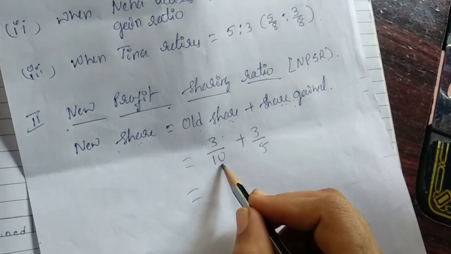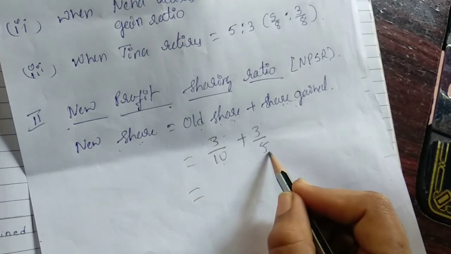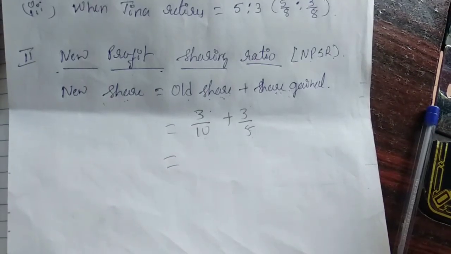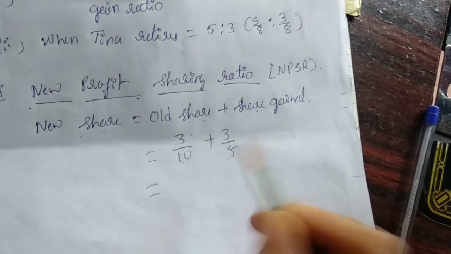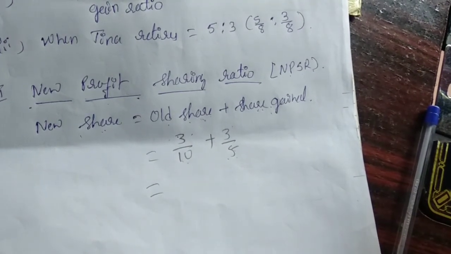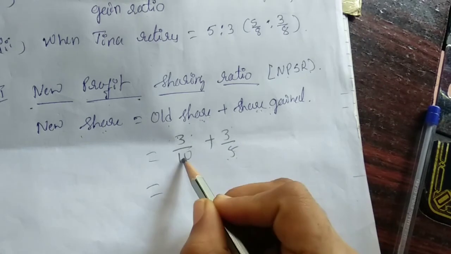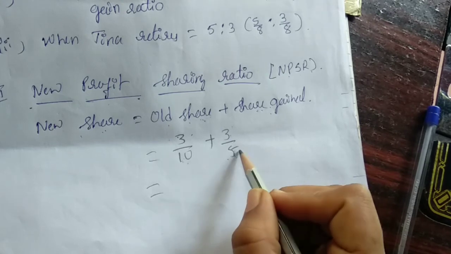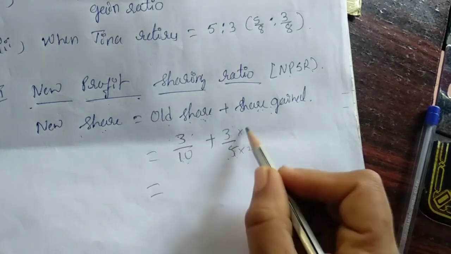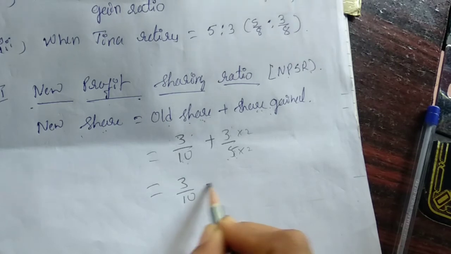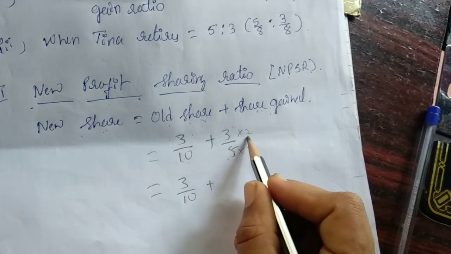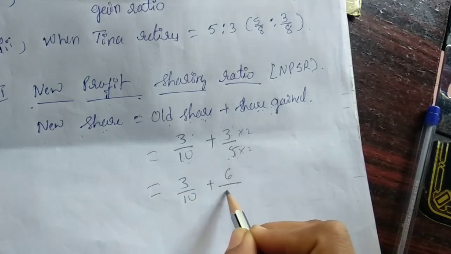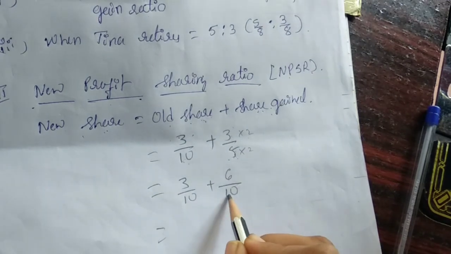The denominators are not equal. If you find how much we'll get? For equalizing the denominator, we need to multiply. If we want to equalize the 3 by 5 fraction, then 5 into 2 and 3 into 2. Okay, 3 by 10 already we have. So 3 by 5 is there. If we multiply that, 3 into 2 how much? 6 divided by 10. So denominator is same.